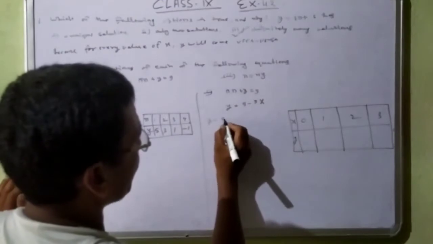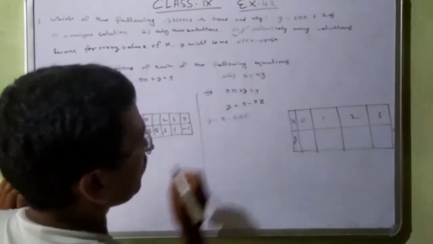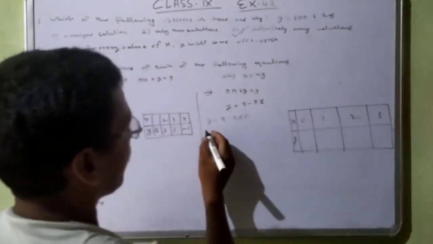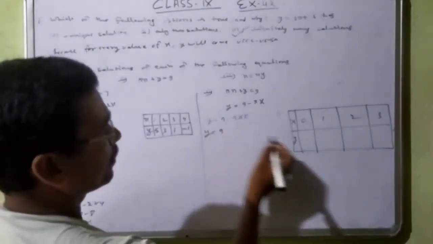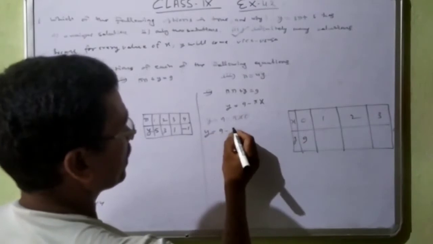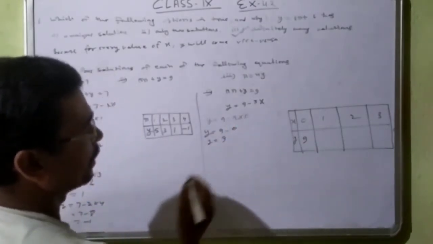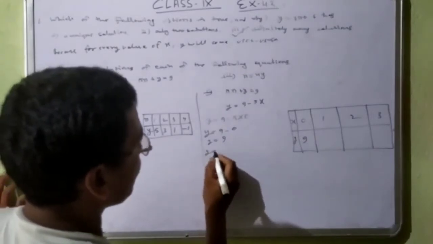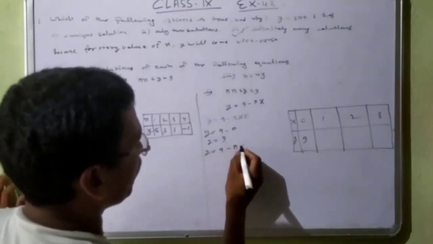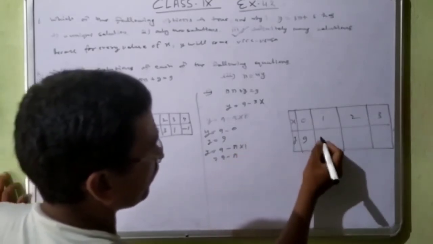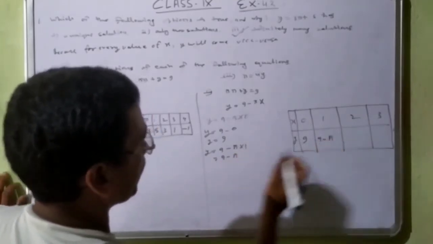So y is equal to 9 minus pi multiply 0 for the value of x. y is equal to 9 minus 0, pi multiply 0 is 0, so y is equal to 9. Now 1, y is equal to 9 minus pi into 1, so that will be 9 minus pi.